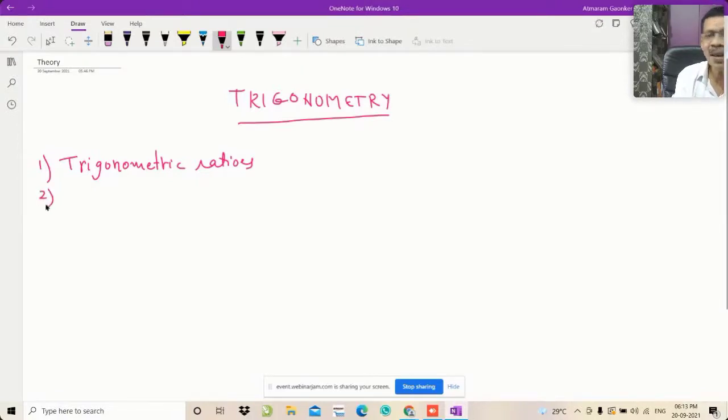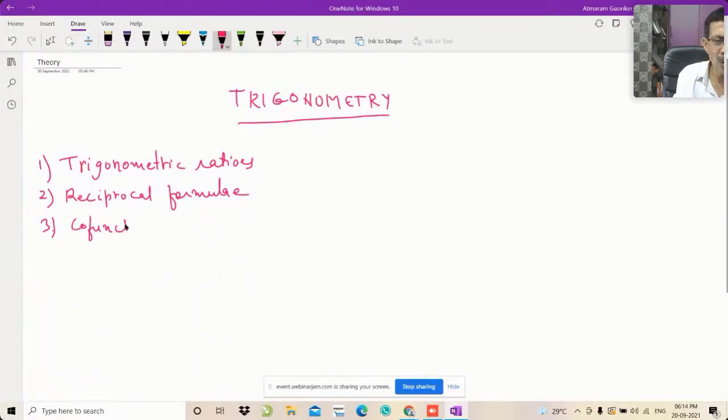The second thing that we will learn in this is reciprocals, reciprocal formulae. How to remember the reciprocal formulae. And in the next, we will see the co-functions.